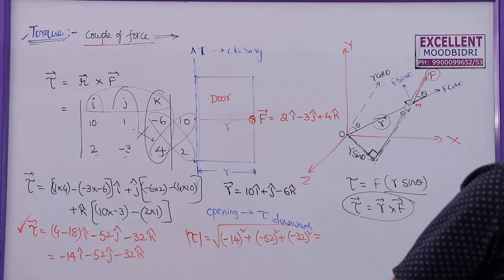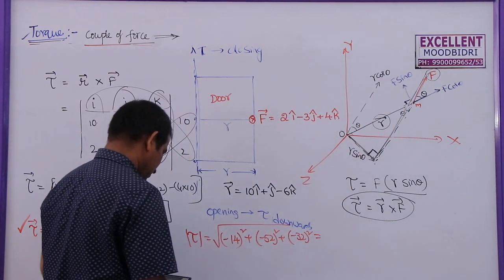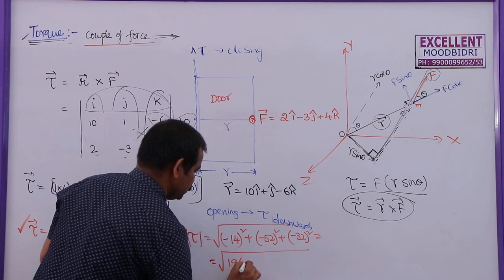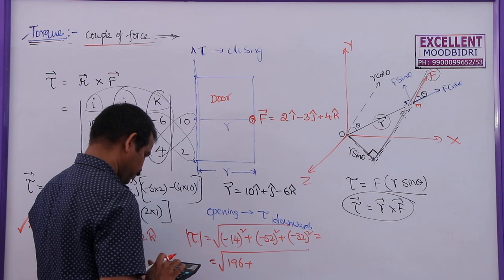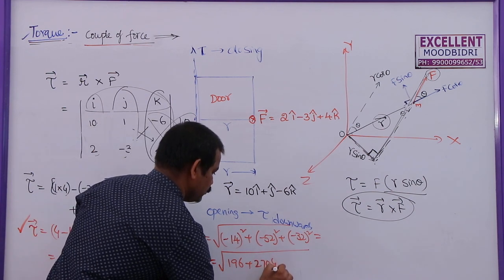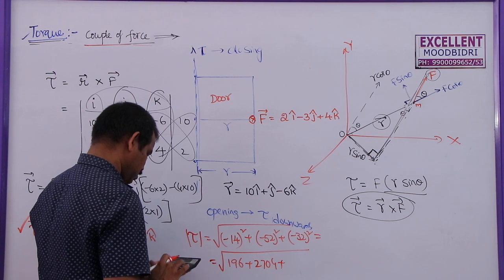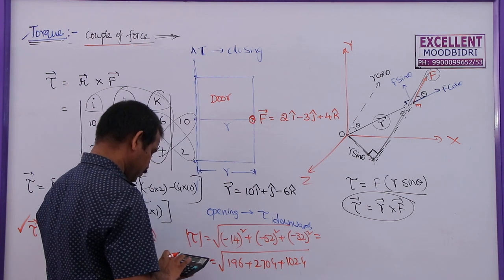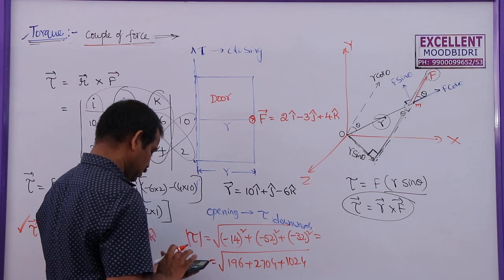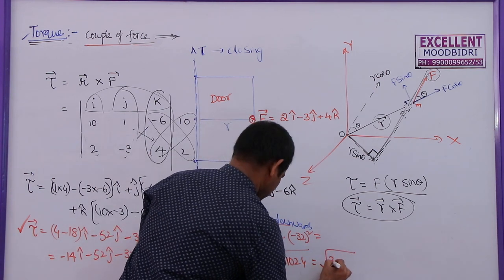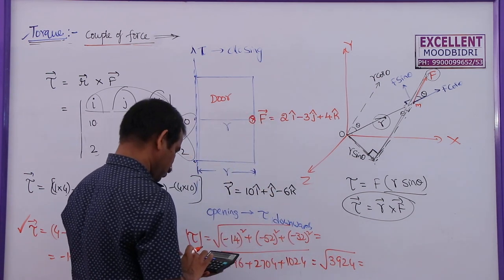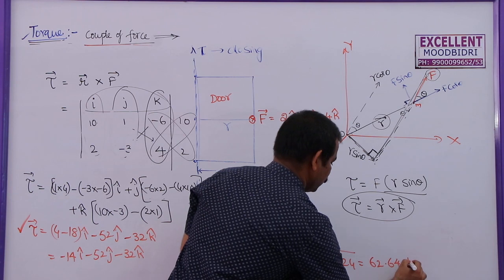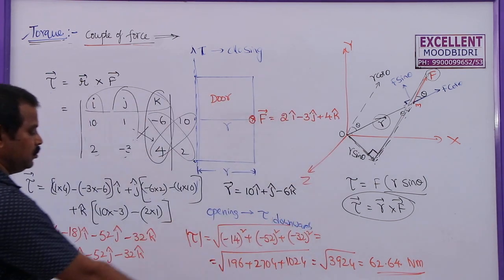I am going to use the calculator here. 14 14s are 196. 52 into 52 will be 2704. 32 into 32 is 1024. Adding these together, this will become root over 3924, which is 62.64 newton meter. This is the magnitude of the torque.